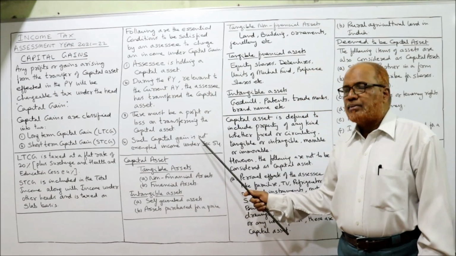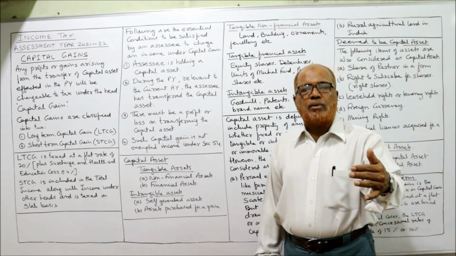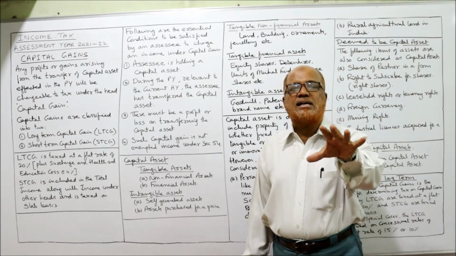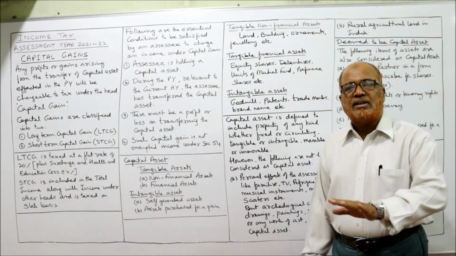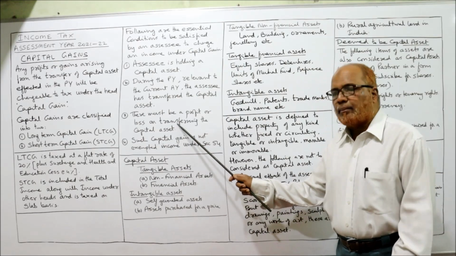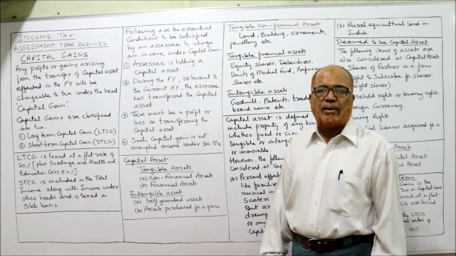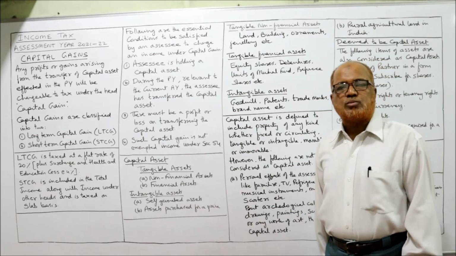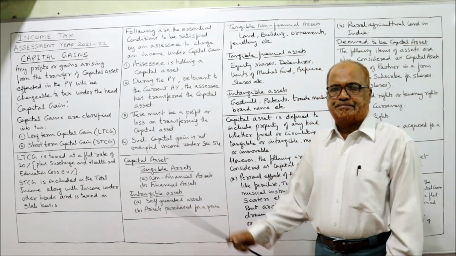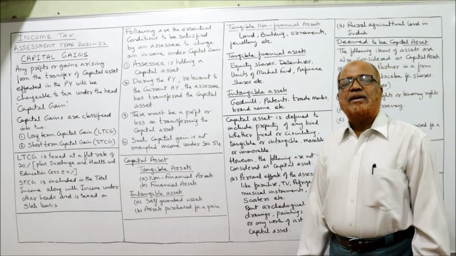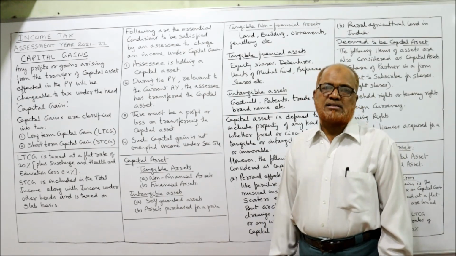Last one, such capital gain is not exempted under section 54. In the coming videos, I'll explain what the exemptions under section 54 are. So right now, remember, if there are no exemptions, then on whatever capital income you get, capital gain tax will be applied. So these are the 4 conditions to be satisfied to make the income taxable under the head capital gain.